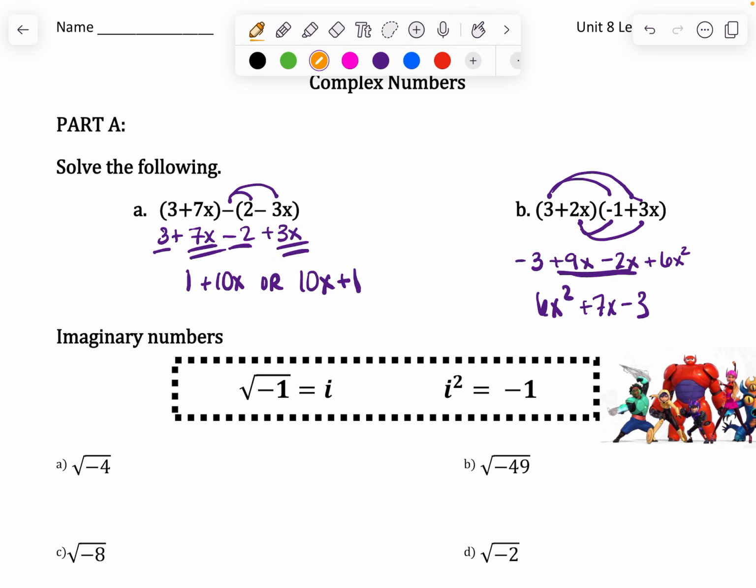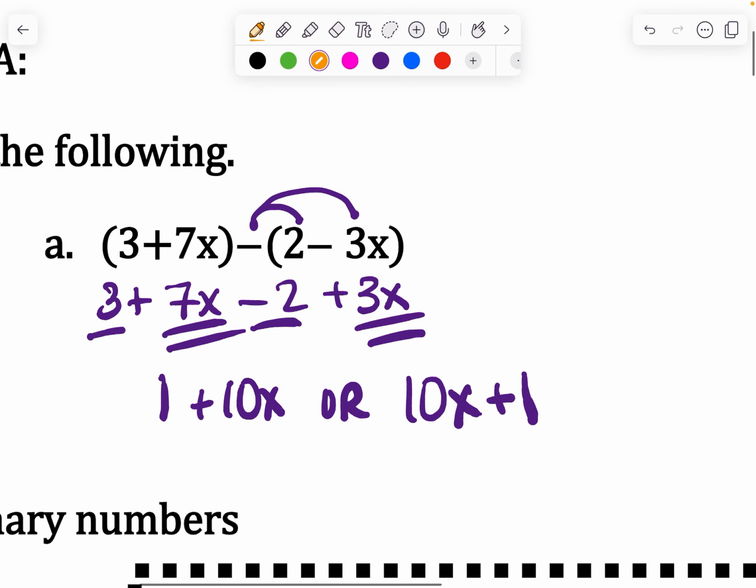And the first thing I want to remind you of is when you are subtracting, remember that the negative has to be multiplied into the second parentheses, and then you combine like terms. Now, typically, you're going to see your answer written like this, okay? But either way would work. I would take either answer. Today's is going to be a little different, and you'll see that here in a minute, okay?